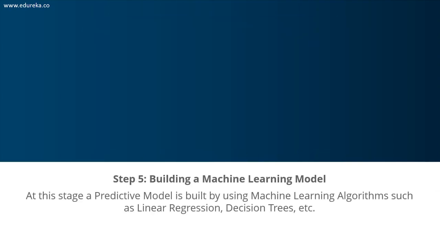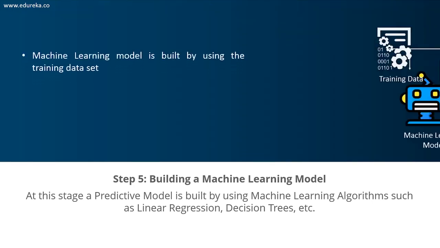Moving on to step number 5, we have building a machine learning model. So all the insights and all the patterns that you got from your data exploration stage, those insights are used to build the machine learning model. So this stage always begins by splitting the data set into two parts, that is training and testing data. Now remember that the training data will be used to build and analyze the model.